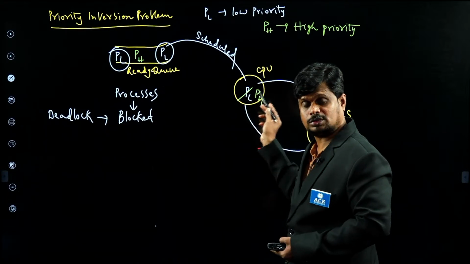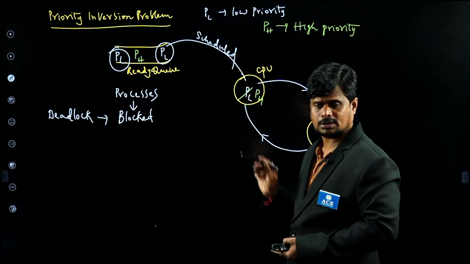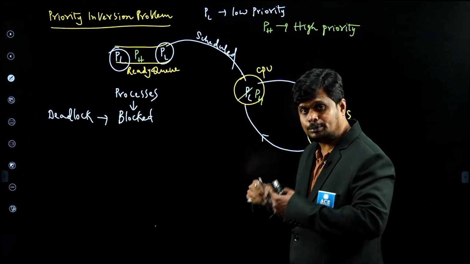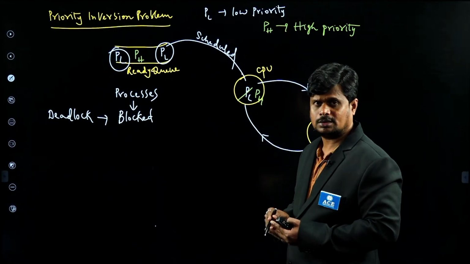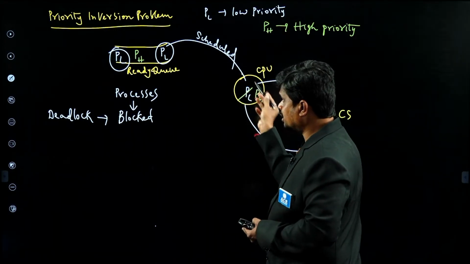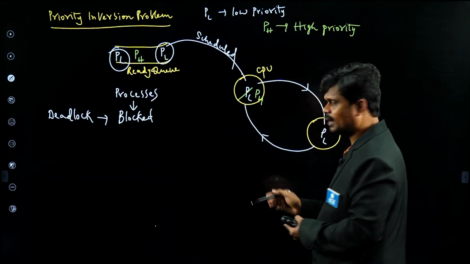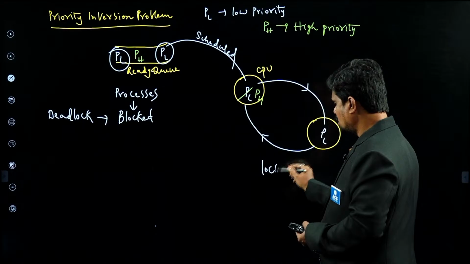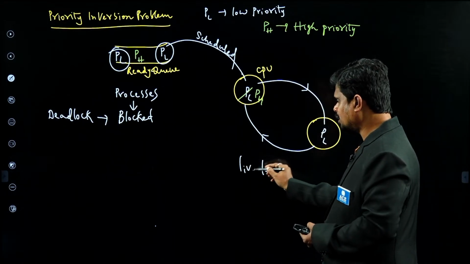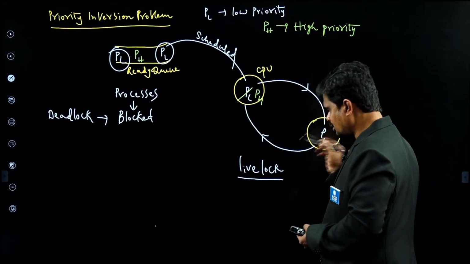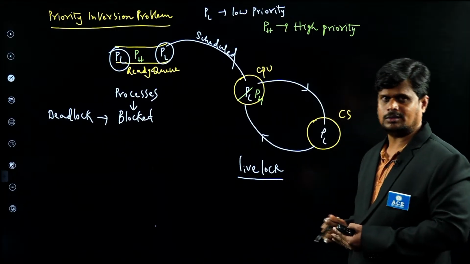Mind this, in deadlock nobody is in the running state. But here, somebody is in running state as well as in the ready queue. So of course it is a lock, but it is not deadlock, this is called livelock.